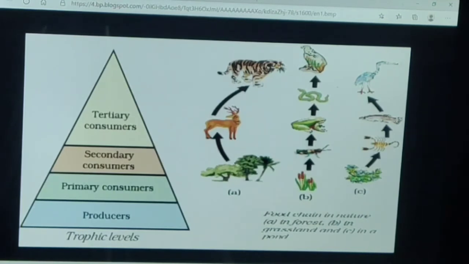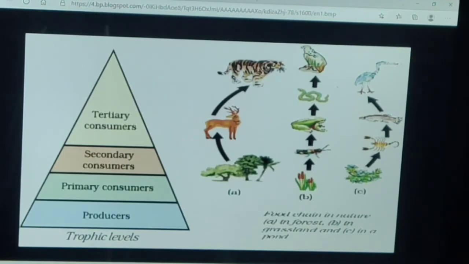Here are examples of food chains in nature, in the forest, in grassland, and in a pond. In a forest, plant is eaten by deer, deer is eaten by lion. In grassland, as I gave you the example, grass is eaten by grasshopper, grasshopper is eaten by frog, frog is eaten by snake, and snake is eaten by hawk.